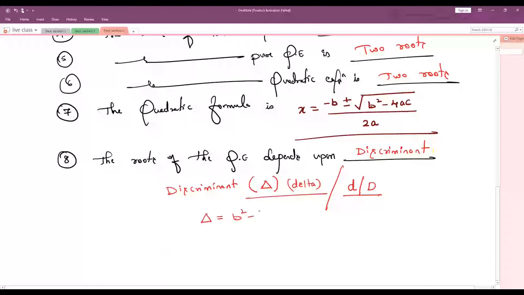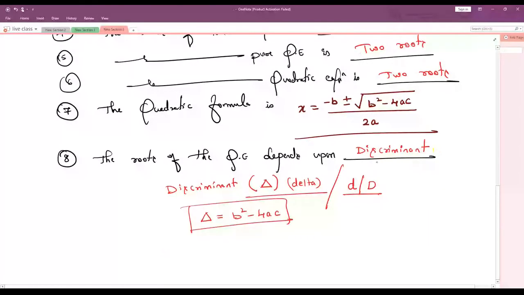Sometimes they may give the answer depends upon dash. The options can be either discriminant or b square minus 4ac. Both are one and the same. So the roots of the quadratic equation depend upon b square minus 4ac. Should not forget it. Any doubts? Is the concept clear? Very good.